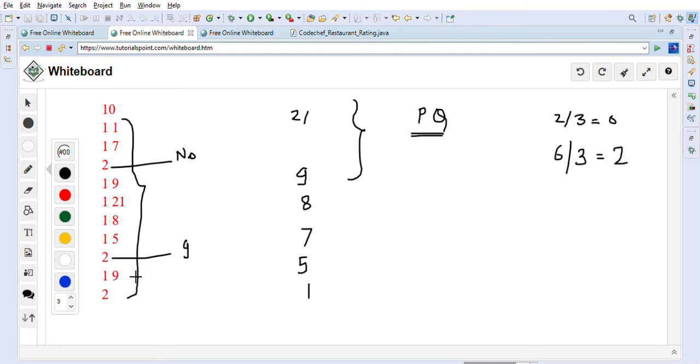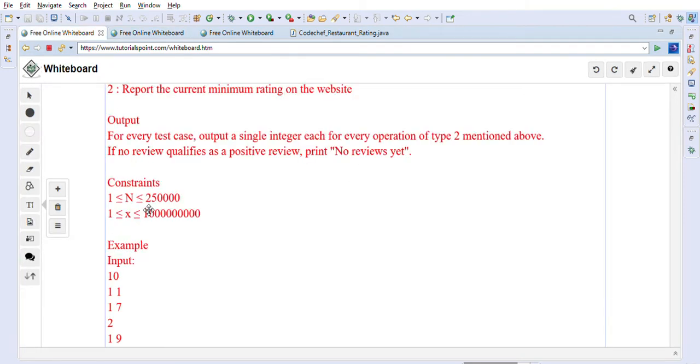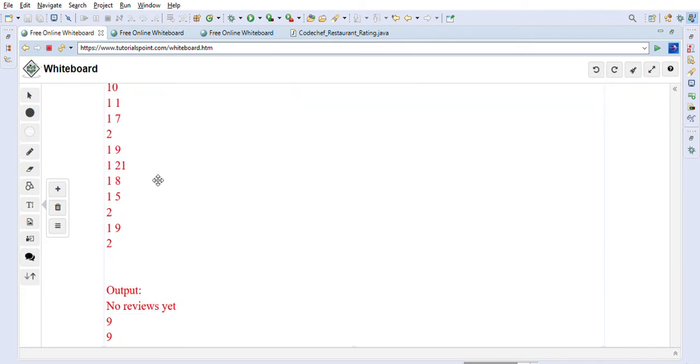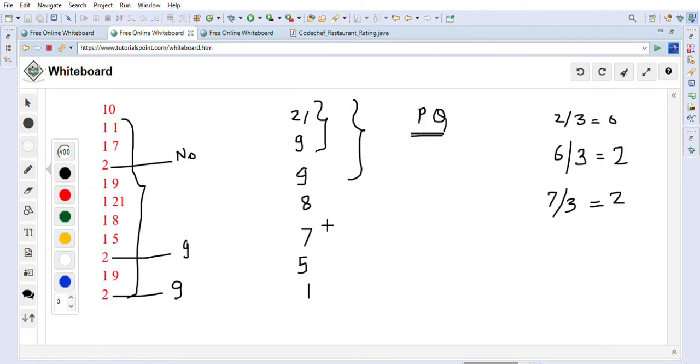So let's go ahead with the remaining reviews. 9, we will put here. After that 2 means again we are going to query. Now as you can see, 7 reviews are there in total. 7 divided by 3 is equal to 2, and 2 means we are again going to pick the top 2 reviews. The top 2 are again 21 and 9, so it will output 9. As you can see in the given example, the output is "no reviews yet" and 9. So this is how it came.